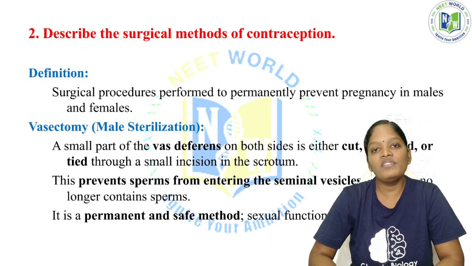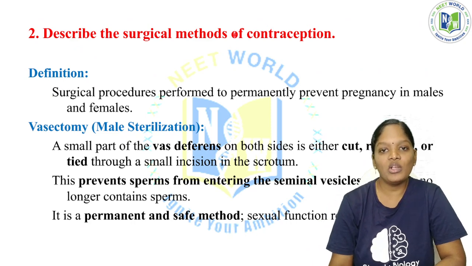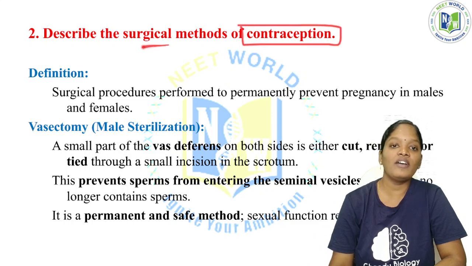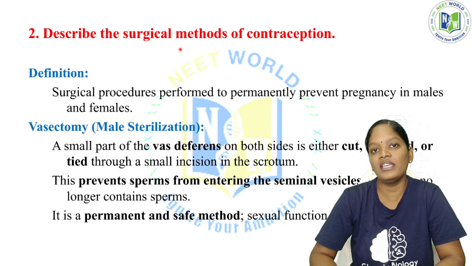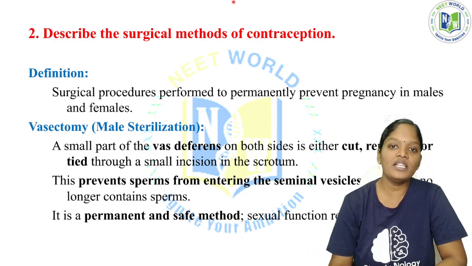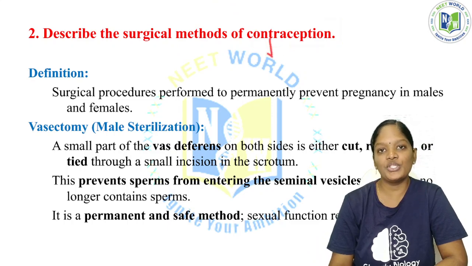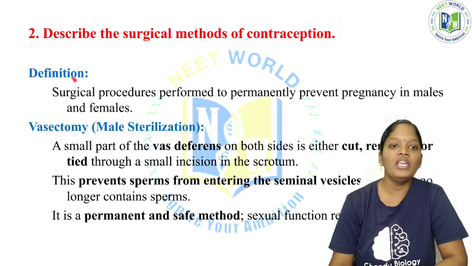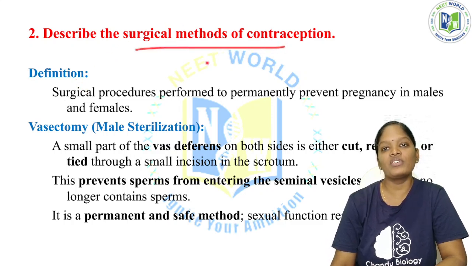The second question will be: describe the surgical methods of contraception. First you should know what is meant by contraception, and second what the types of methods are, but here they have asked about surgical methods. Contraception is a preventive measure to prevent pregnancy. So now, the surgical methods of contraception.